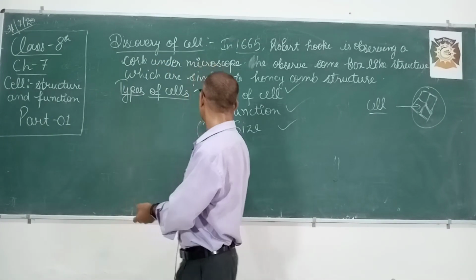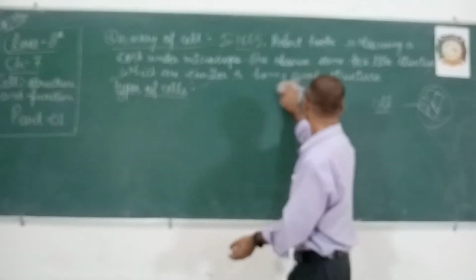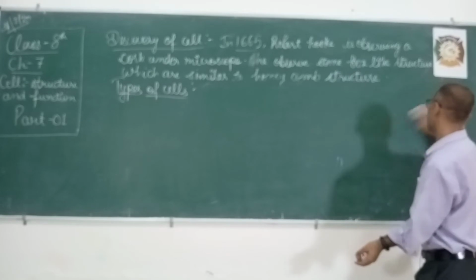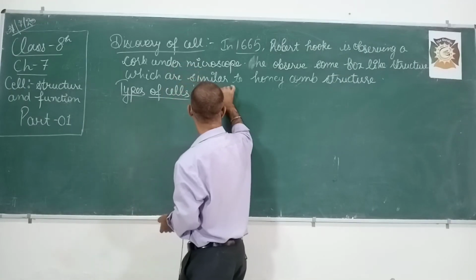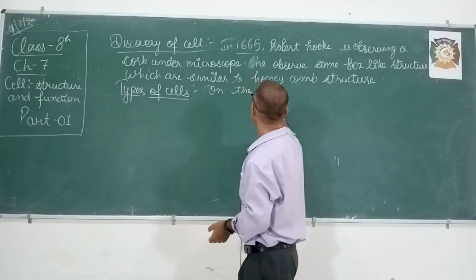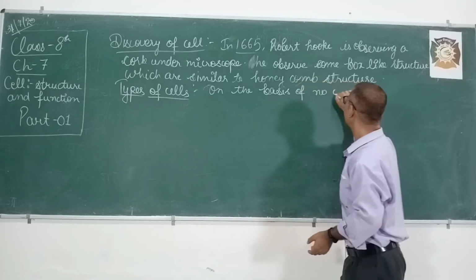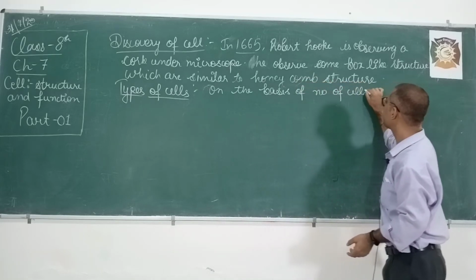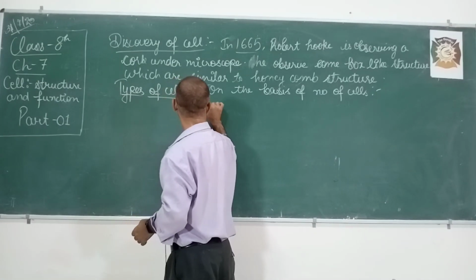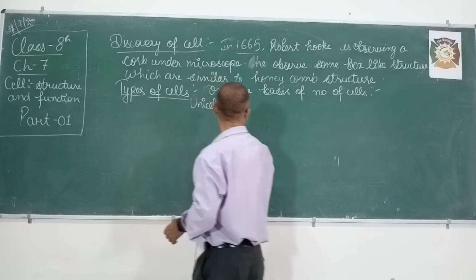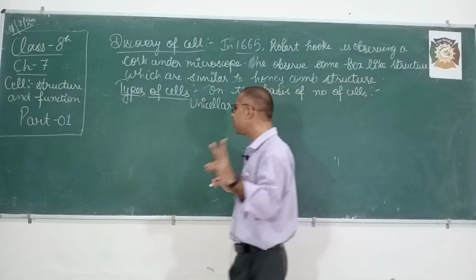Now let us proceed with the type of cell on the basis of number of cells. On the basis of number of cells, organisms are of two types.